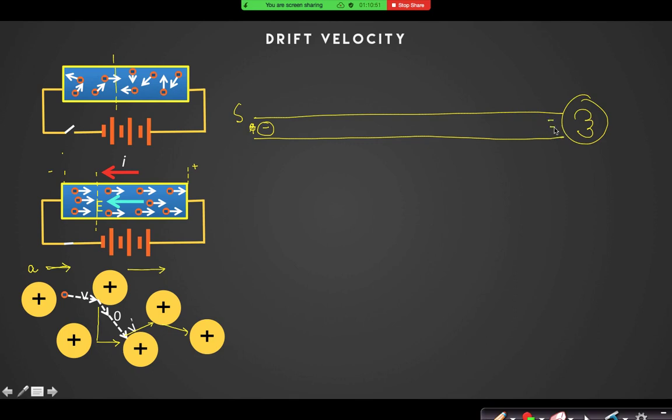There is also some electrons near to that bulb. So as soon as you switch on or close that switch, the electric field here also will be applicable, and in that case at this point the electrons will also travel opposite to the electric field.